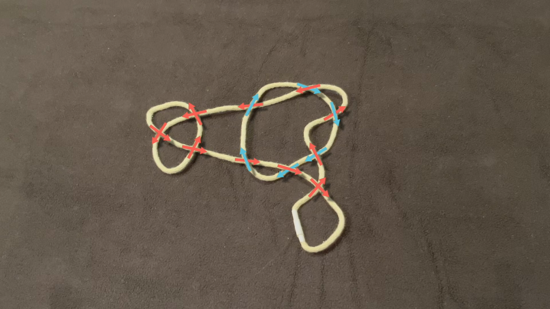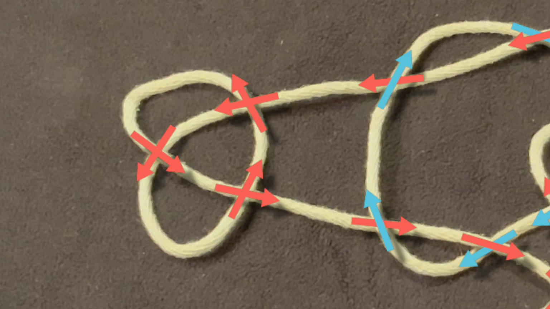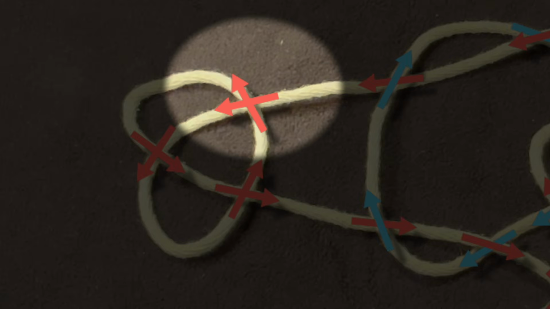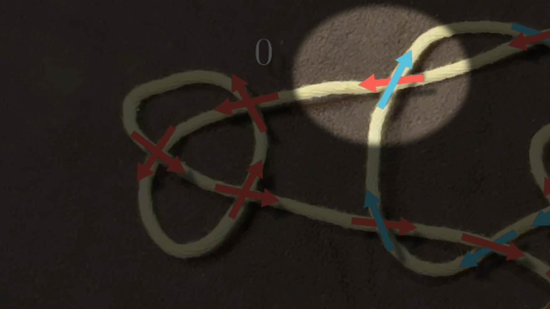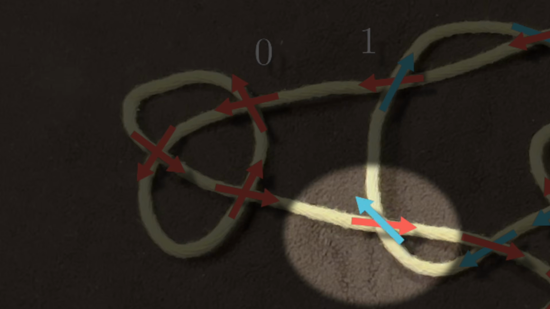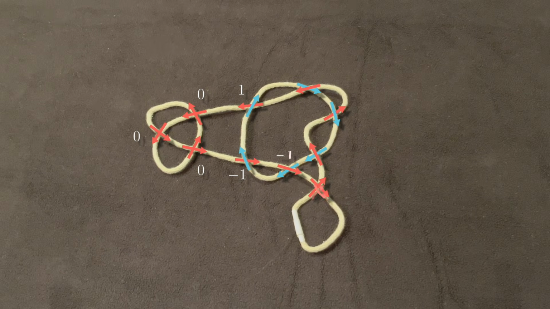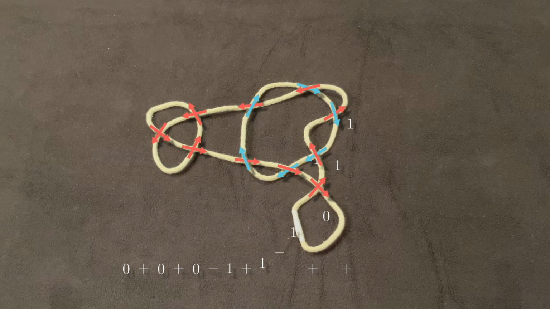To compute the linking number, take a close look at each crossing. If the overstrand and understrand are both part of the same component, write a 0 next to the crossing. Otherwise, consider what happens when the overstrand is rotated counterclockwise to be parallel with the understrand. If the arrows point in the same direction, write a 1 next to the crossing. On the other hand, if the arrows point in opposite directions, write a -1. Do this for every crossing, then add all the numbers together and divide by 2. You've computed the linking number for this oriented link.